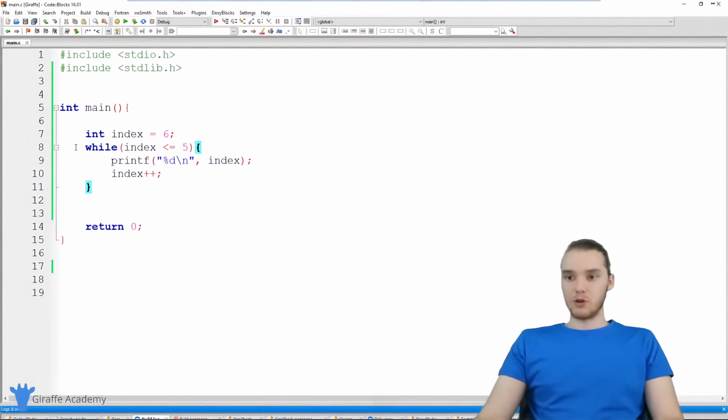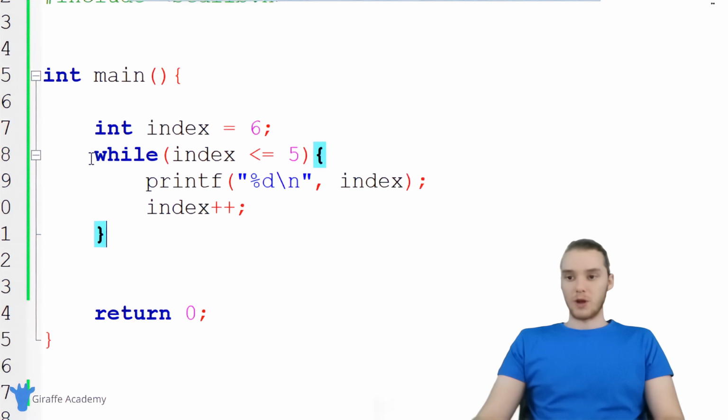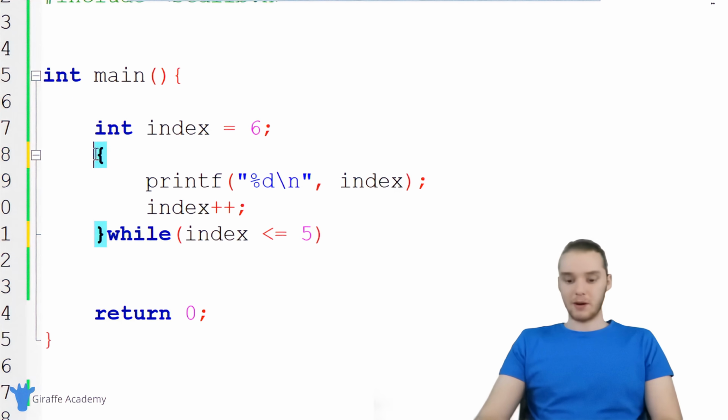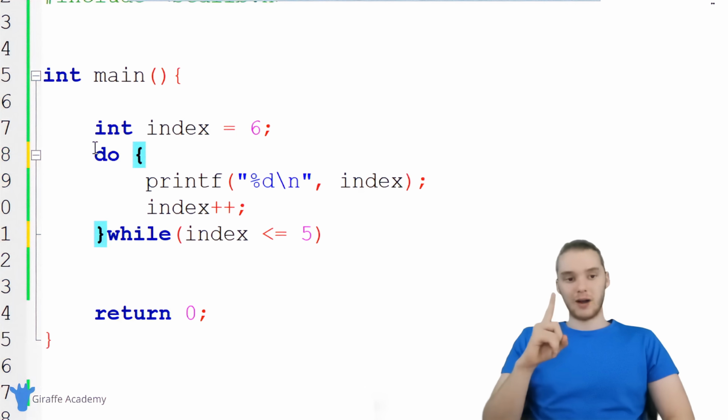There's another type of loop that's similar to a while loop, which is called a do while loop. And I'm going to show you how to make one. All you have to do is take this while thing up here and paste it down here below. And then up here, I'm just going to say do. And a do while loop is similar to a while loop, but the first thing a do while loop does,